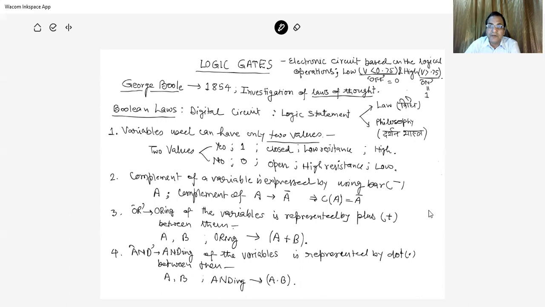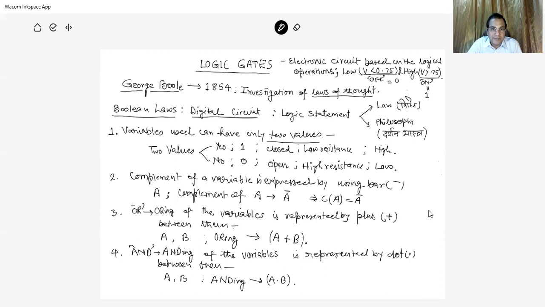So on the basis of these logic gates, the binary number system was generated. George Boole investigated the laws of thought, and on the basis of those laws there are some laws known as Boolean laws, which are equally important in digital circuits.